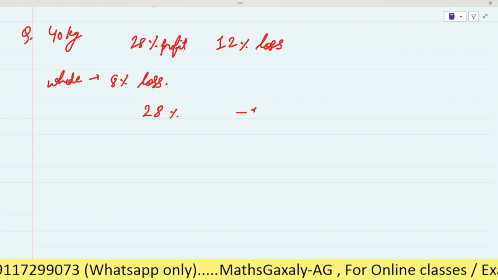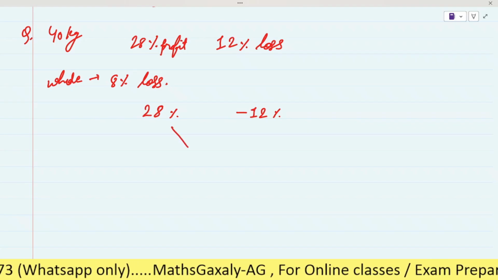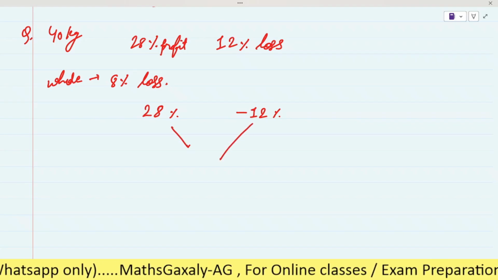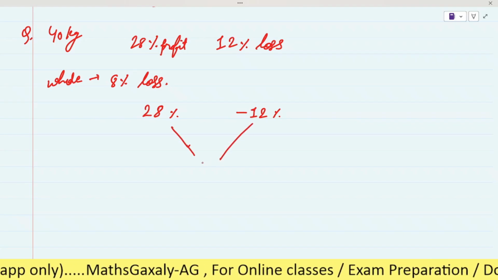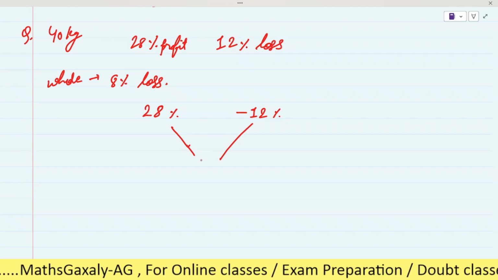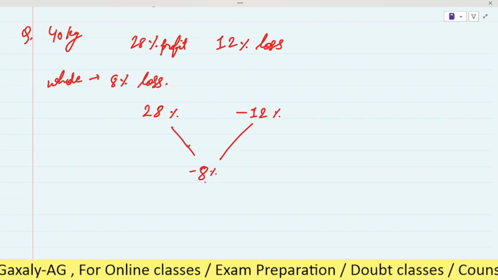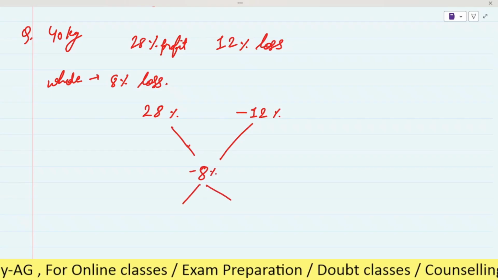Here it's loss, so we will write minus 12%. On the whole he faces a loss of 8%, so here we will write minus 8. Now we have to solve it.